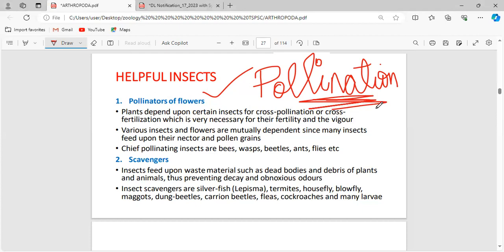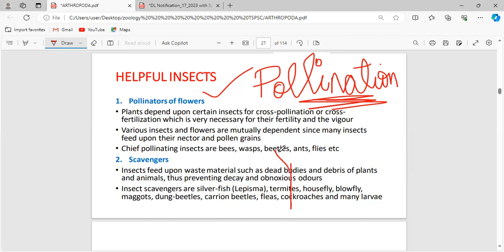They need to collect honey, and the honey is located in the plants. Every flower has pollen grains within it, which have to reach the female stigma so that fertilization and cross pollination can happen.